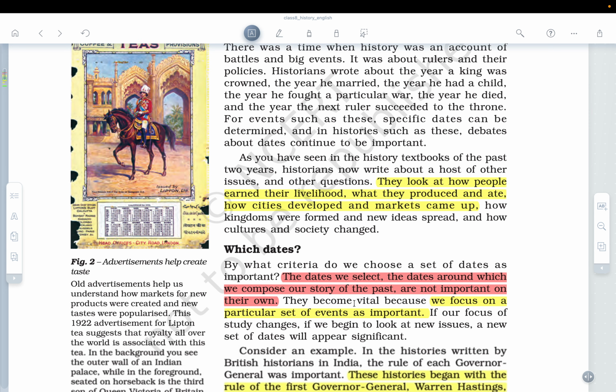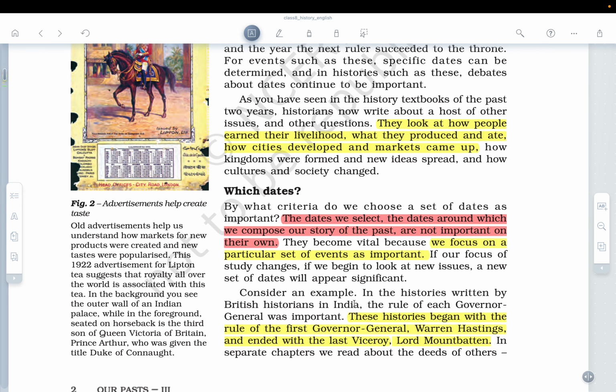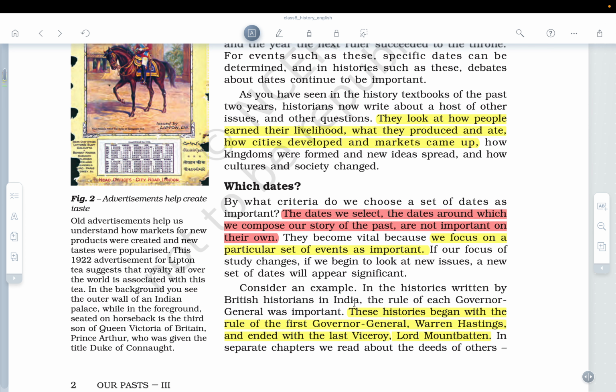Have you seen in history textbooks of the past 2 years, historians now write about a host of other issues? They look at how people earned their livelihood, what they produced and ate, how cities developed and markets came up. Now the next question which NCERT asks is, is each and every date important, or are there some dates which are important? The NCERT says that the dates we select, the dates around which we compose our history of the past, are not important on their own. It's not like they are important just for the sake of being important.